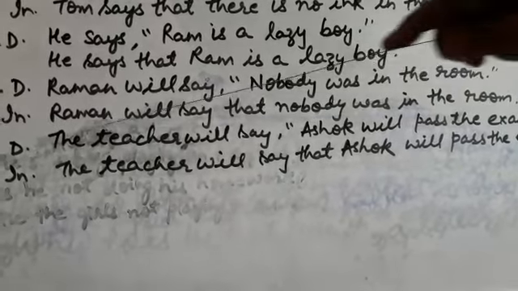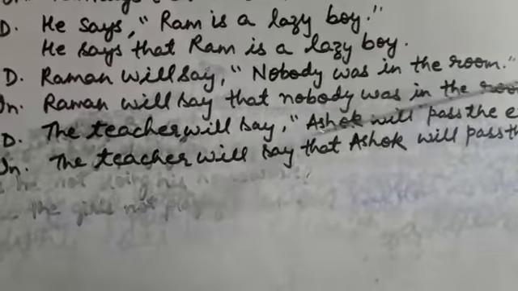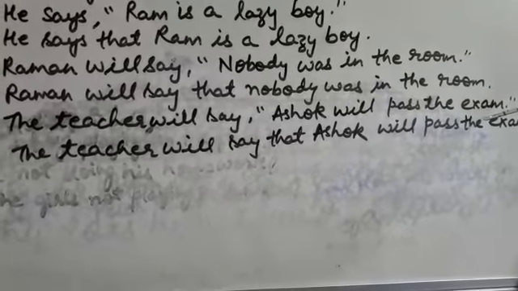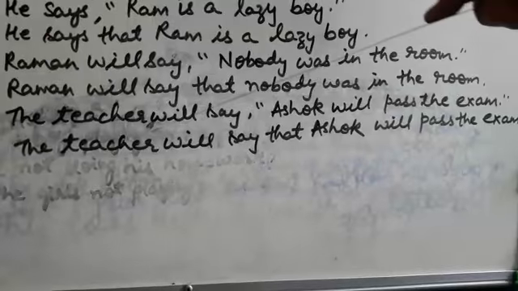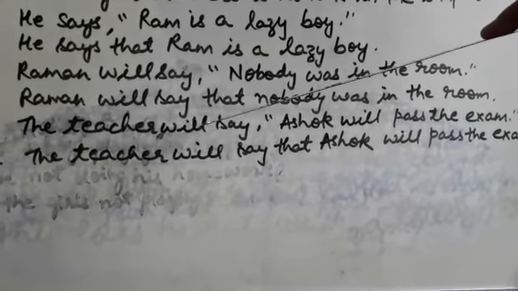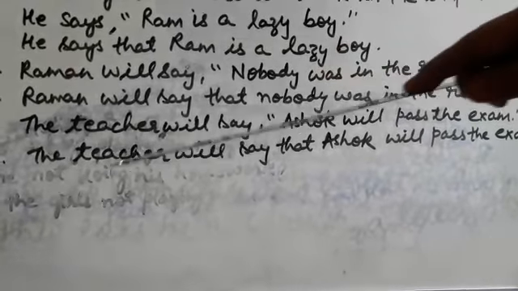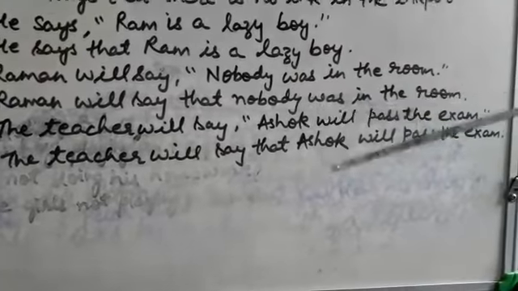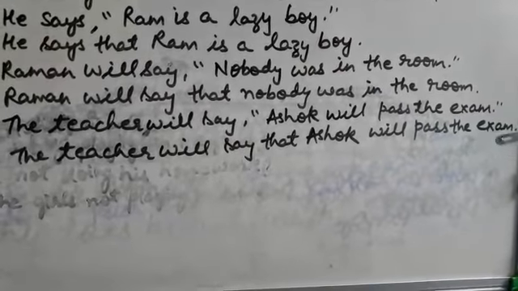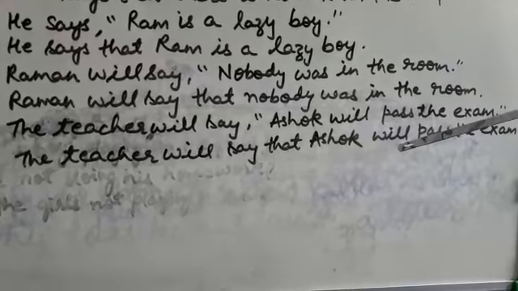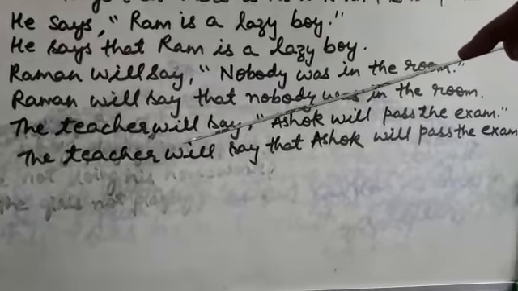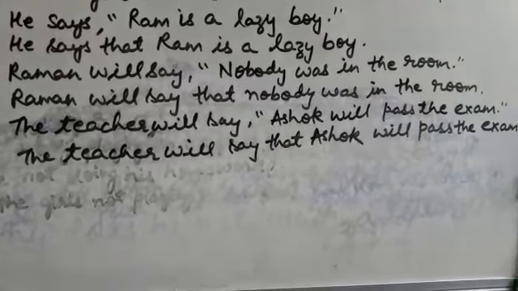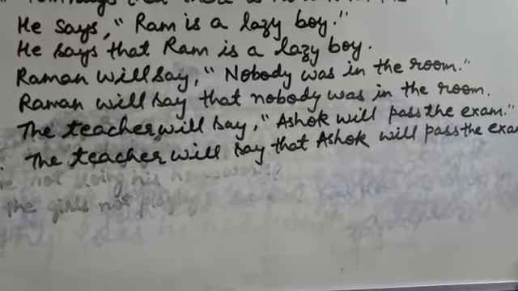Another example, the teacher will say Ashok will pass the exam. Again will say shows that it is in future tense. Reporting verb is in future tense, and the answer will be the teacher will say that Ashok will pass the exam. You will not change here will into would, because the reporting verb is in future tense. Got it? Now I am giving you an exercise. You have to solve it.